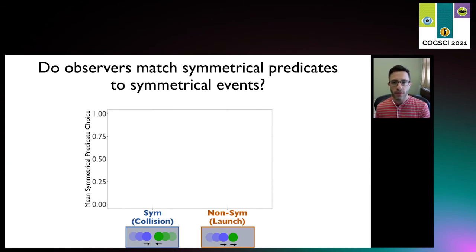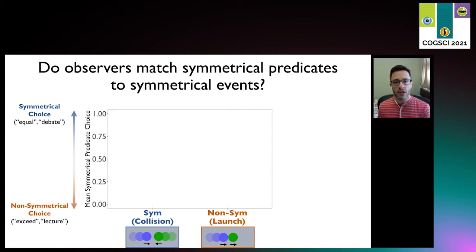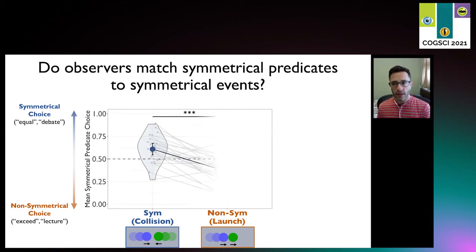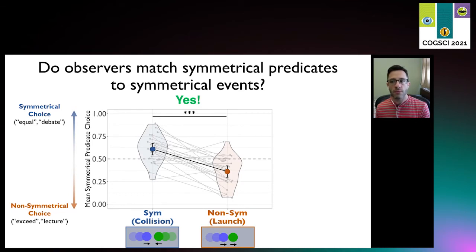And here are the results of our study. On the x-axis is each type of event. On the y-axis is how often a symmetrical predicate was chosen for that event type. Higher up means more symmetrical predicate choices, lower means more non-symmetrical predicate choices. And we found that for symmetrical visual events, observers more often selected the English predicate with a symmetrical meaning than for non-symmetrical launching events. In other words, yes, symmetry across domains was matched together in the minds of our participants.